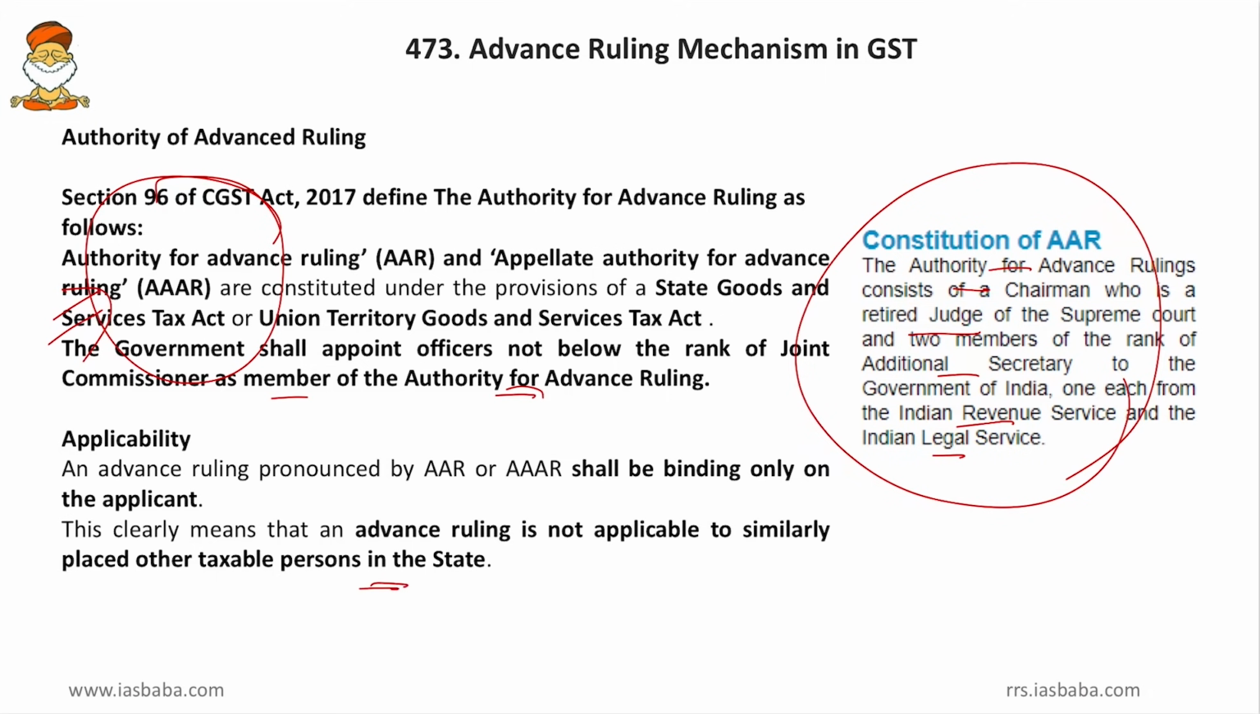If I am transacting a thing, and that comes out to be a service, not a good, as per the ruling of this authority for advance ruling, that ruling is only for me. If another person transacts the same good and he cannot take it as a service, he has to once again appeal to the authority for advance ruling, and he also should take the permission just like me. So this is the applicability of the authority for advance ruling and the advance ruling mechanism.